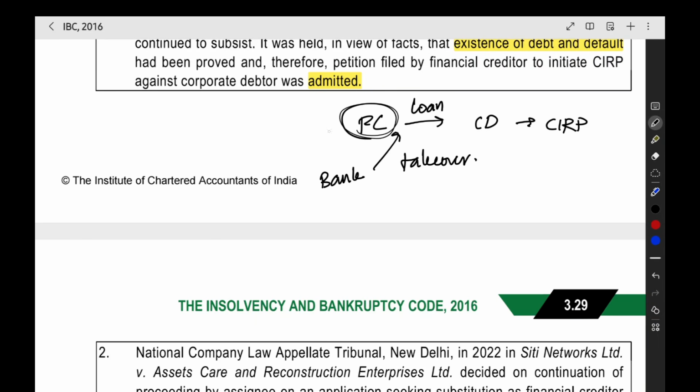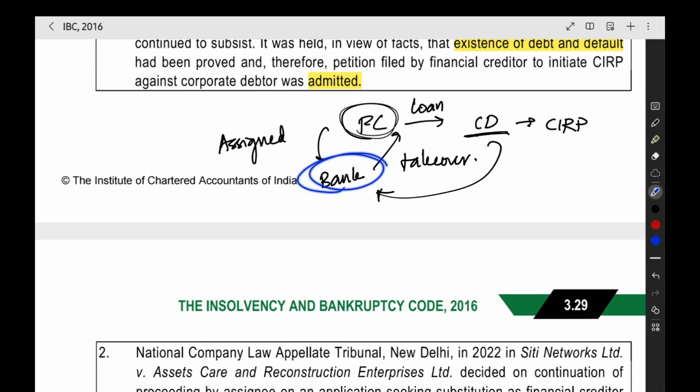So this financial creditor assigned the loan to the new bank. The meaning of assignment is that now the corporate debtor should pay to the new bank. This financial creditor is out of the transaction, and the payment will now be received by the new bank.